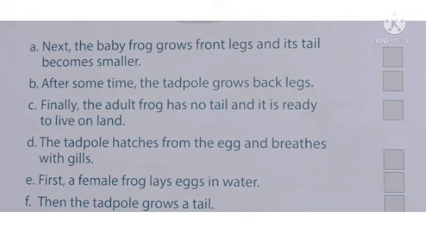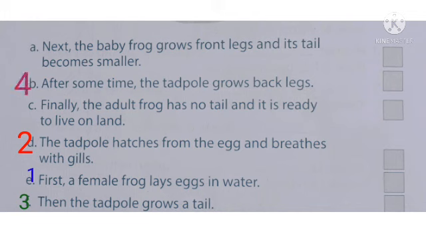You can identify that this is not in the correct order and we need to arrange these sentences in correct order. So what do we need first? Yes, the first one. First, a female frog lays eggs in water. Option E. And what is next? Yes, option D. The tadpole hatches from the egg and breathes with gills. You can look at the picture. And third one. Yes, option F. Then the tadpole grows a tail. What is next? Option B.